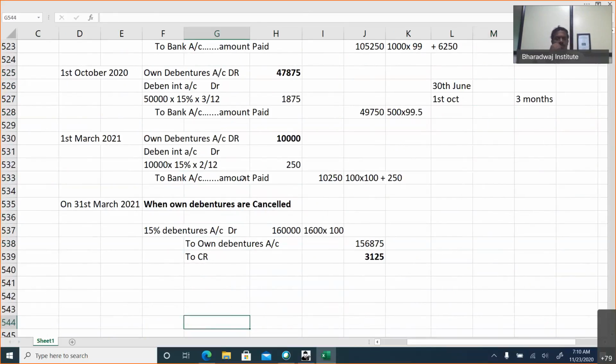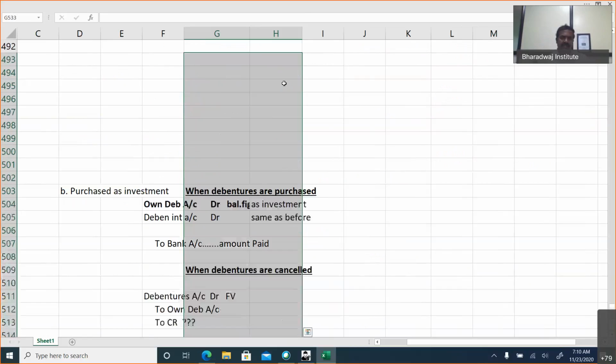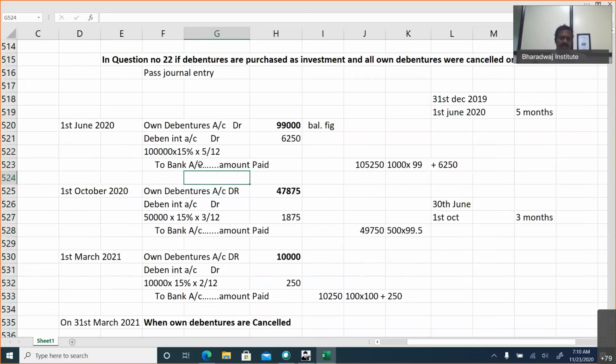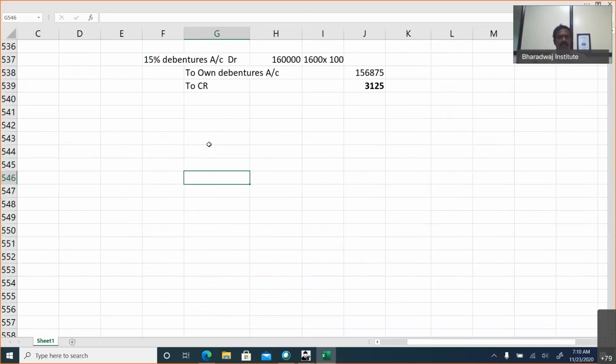Okay, so take a breath or take a break for 5 minutes. Then we'll start with the sinking fund method of redemption after 5 minutes. This working I will share, including yesterday's working. Let us take a 5-minute break and continue.